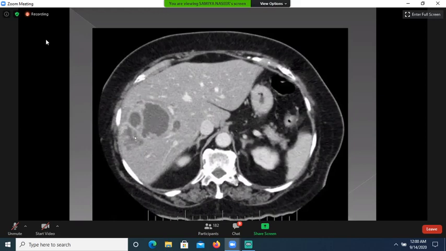Multiple abscesses are seen in the right lobe of liver. There is aggregate of multiple abscesses. This is called as cluster sign. Again, you can see enhancing wall, but edema has reduced. This is edema, but it has reduced.